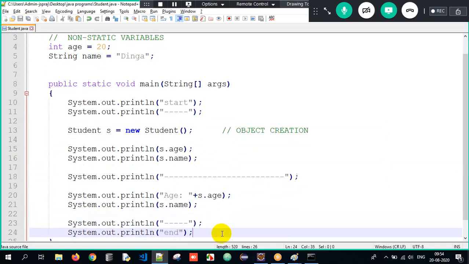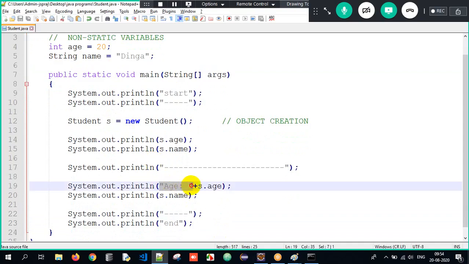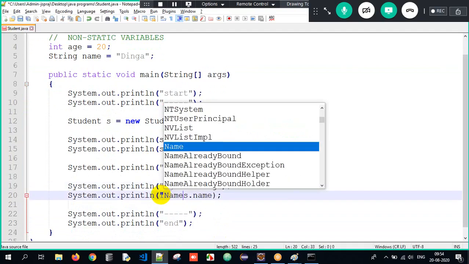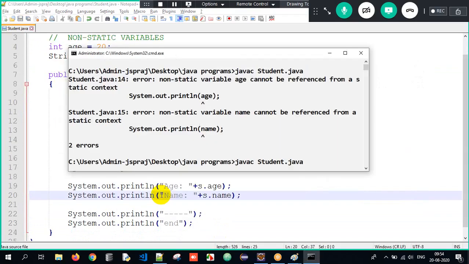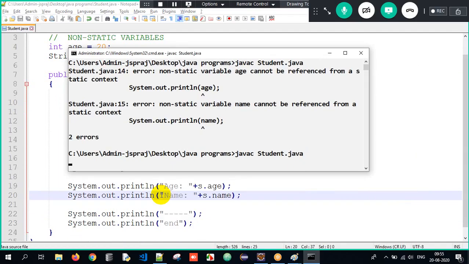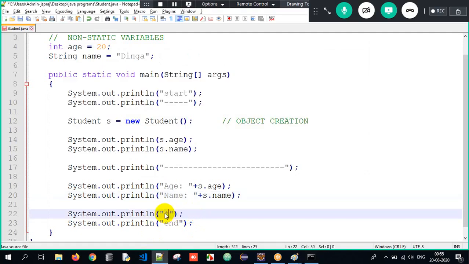What is happening in this particular program here? Whatever I give in double quotes will be displayed as it is, plus s.age, meaning I am concatenating. Similarly for name, name colon in double quotes plus s.name. So when I compile my Java program and interpret it, just look at the output I get. See, start, then 20 Dinga, age 20, name Dinga, and then end. I got the output in a beautiful manner. This is all about the entire process here.